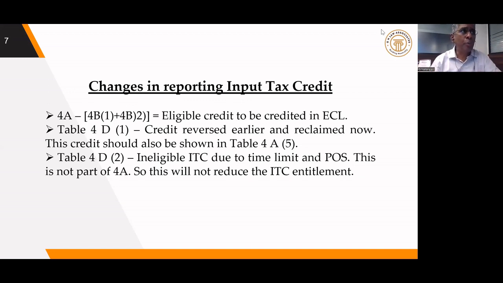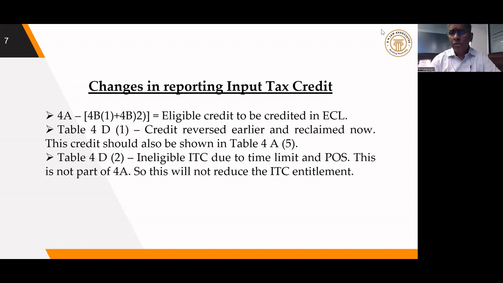It will not be auto-populated in 4A. So this credit will not be credited to our electronic credit ledger at all. But we have to show that amount. How much credit is ineligible on account of the place of supply being in a different state. We have to identify this amount and we have to show it in 4D2. That is one. Second,